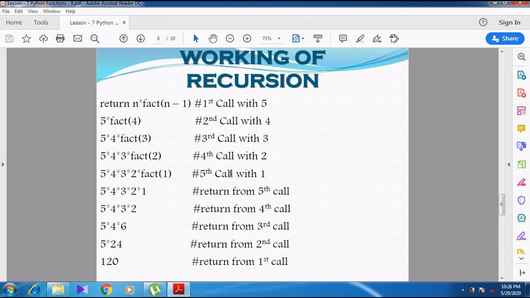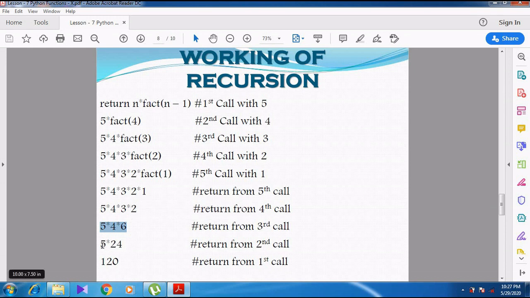So the value will be returned from the last call: 5 into 4 into 3 into 2 into 1. As per multiplication, we can start from the last: 2 into 1 it becomes 2. So 5 into 4 into 3 into 2. Again 3 into 2 it becomes 6. So again 5 into 4 into 6. So 4 into 6 it becomes 24.